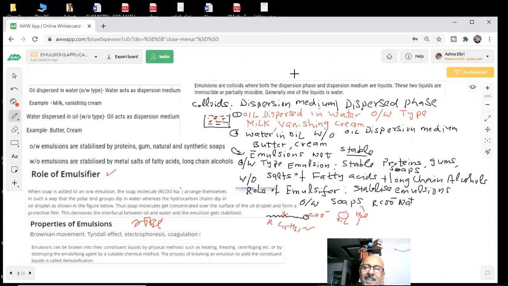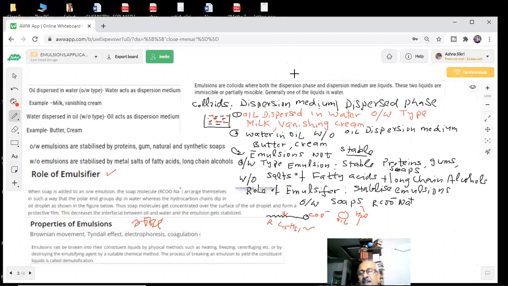In the exam, the definitions of these are also asked. So don't think they are asking big questions. They will ask you what is Brownian movement. What is the significance? Why is Brownian movement important? Because it helps in stabilizing the colloids, at that time we told you. And Tyndall effect you see in the scattering of light. Why is the sky blue in color? Due to the scattering of light. Tyndall effect. Electrophoresis you already know. Coagulation means precipitation of these particles. They coagulate and form bigger size particles.